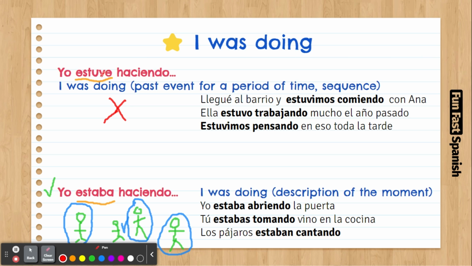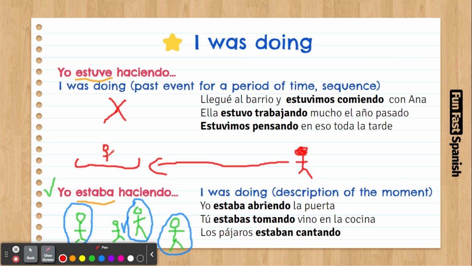When we use this tense, we're talking about something that you were doing in a period of time in the past. So this is the present here, this is you right now, today. And before, in the past, you were performing an action.